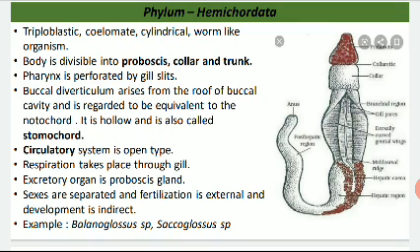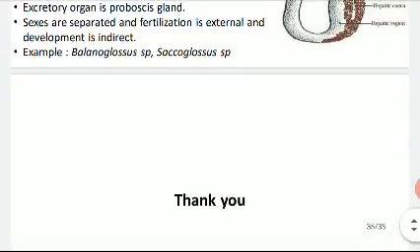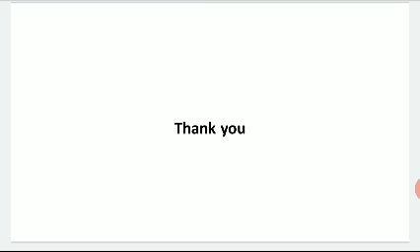stomochord is actually the degenerated notochord which is the characteristic of chordata, and their circulatory system is open type, and respiration by the gills, and their excretory organ is the proboscis. Sexes are separated and fertilization is external and development is indirect, and the example is Balanoglossus. Okay, now this is all about the non-chordate organisms from phylum Porifera to phylum Hemichordata.